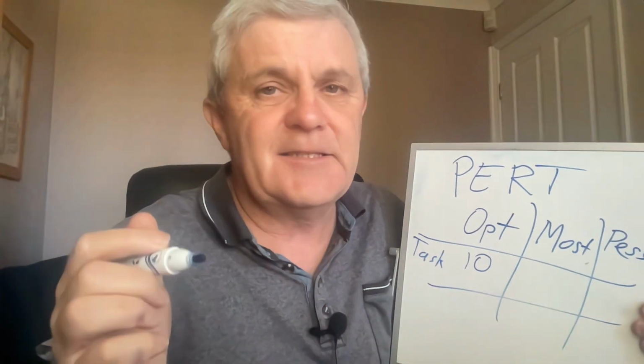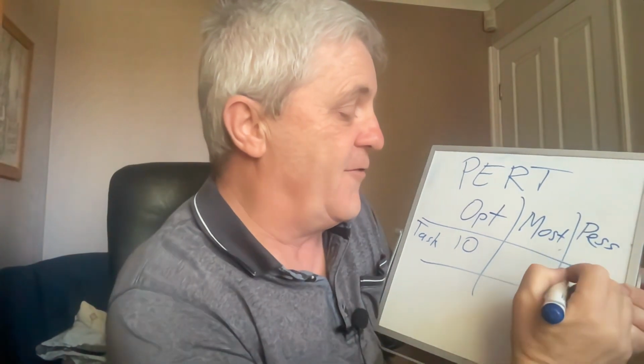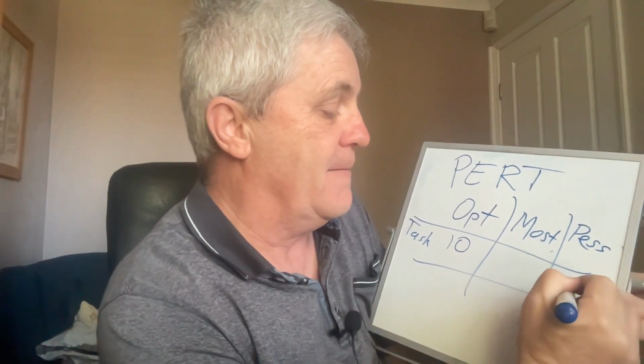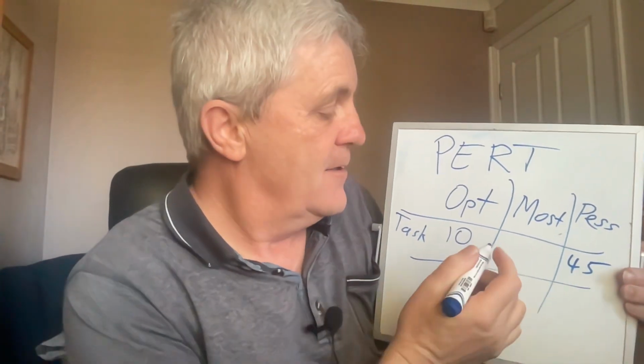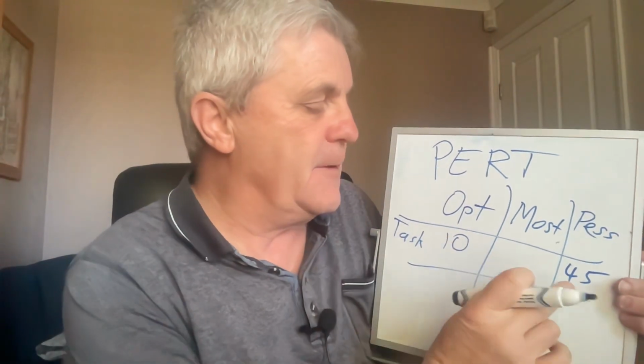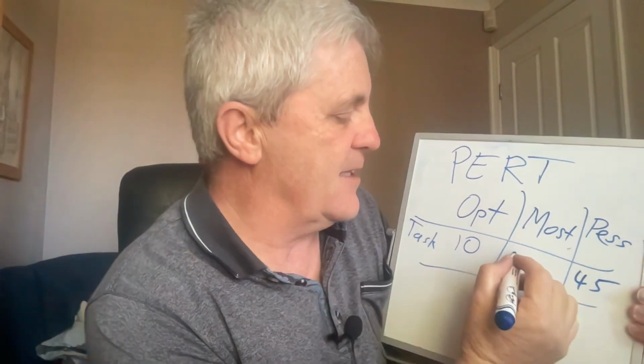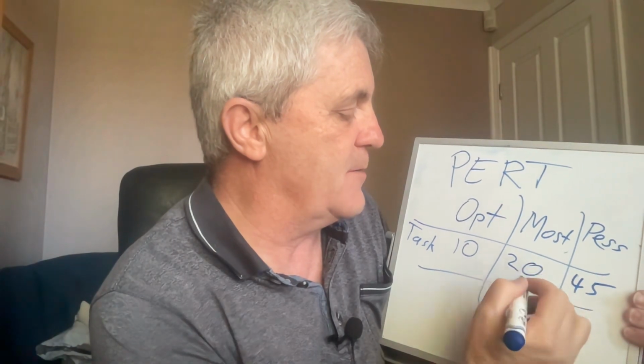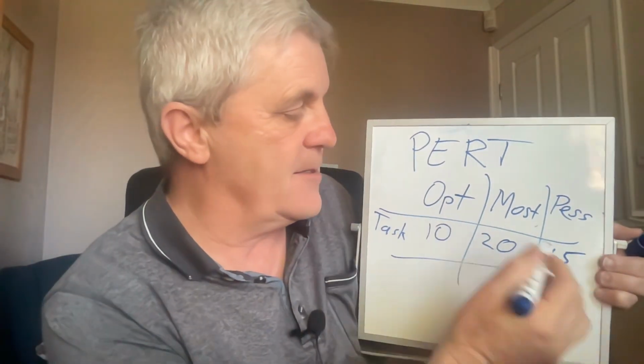What about pessimistic? Every time you go out for a coffee, there could be traffic on the way. You might run into somebody that you know and you'll end up chatting. You won't be back for 45 minutes. That's the pessimistic. But in reality, most of the time, I'm going to be back in, let's say, 20 minutes. 20 minutes would be reasonable. And so that's the most likely.